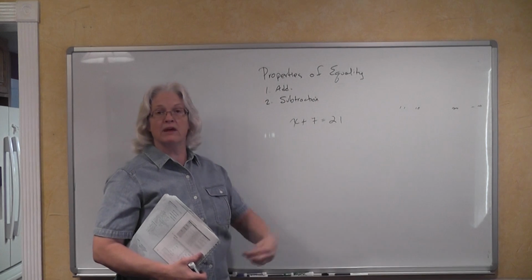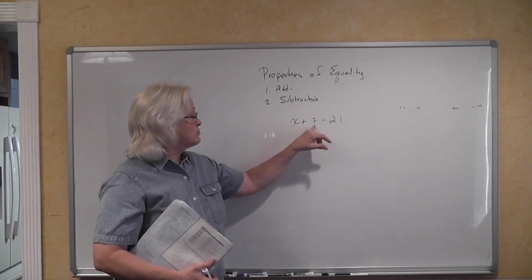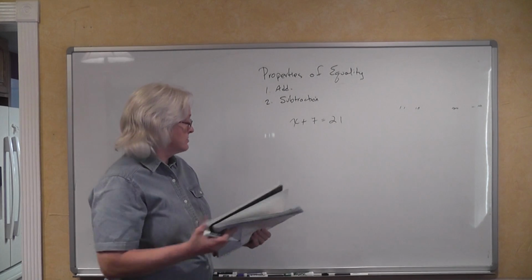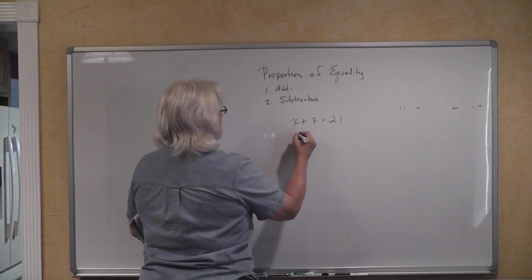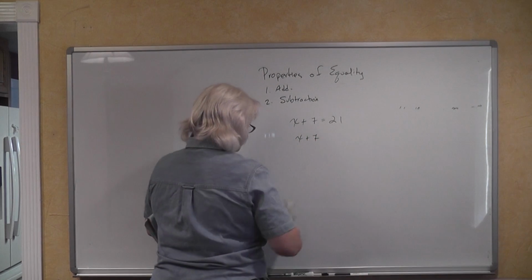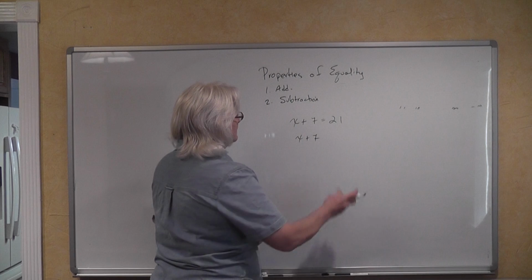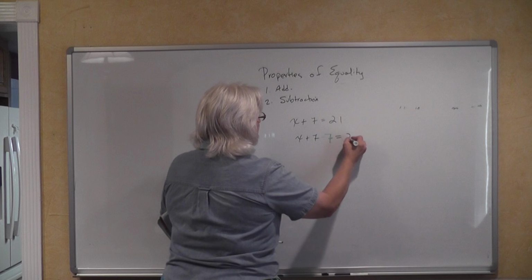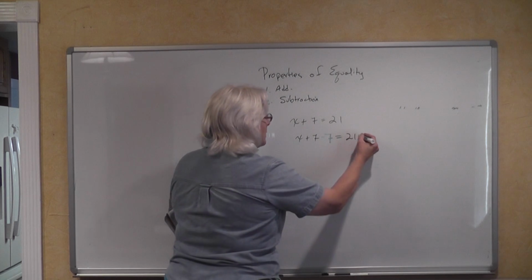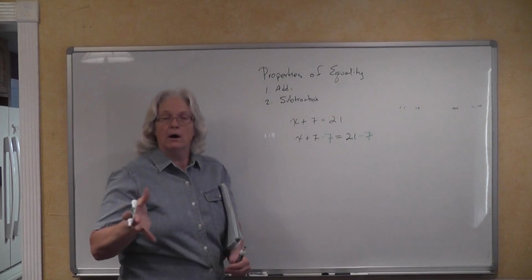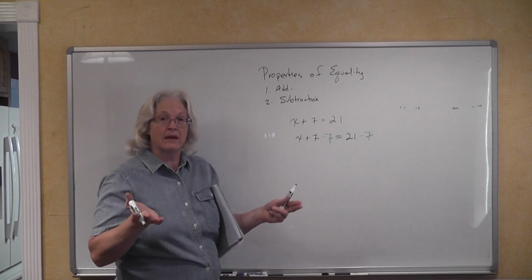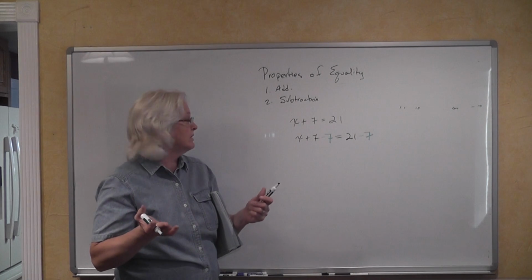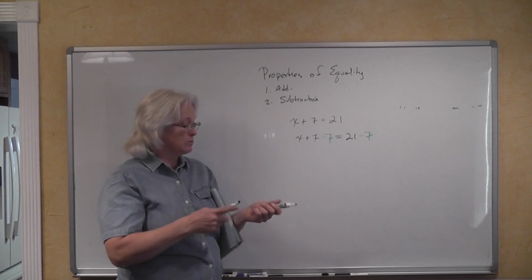We've added here, that zips our jacket up. If we subtract 7, it unzips our jacket, gets us back to x all by itself. So we are going to solve this problem by subtracting a 7. And again, we have to do that subtraction from both sides of the equal sign in order to make that stay in balance. So then you have x is equal to 14, and yes, 14 plus 7 is equal to 21.